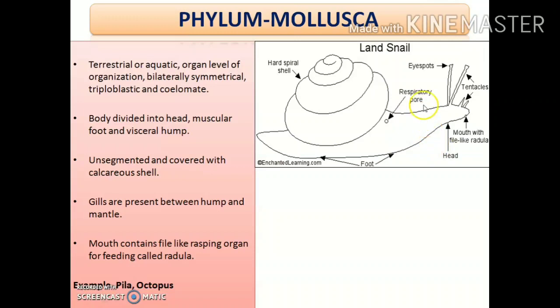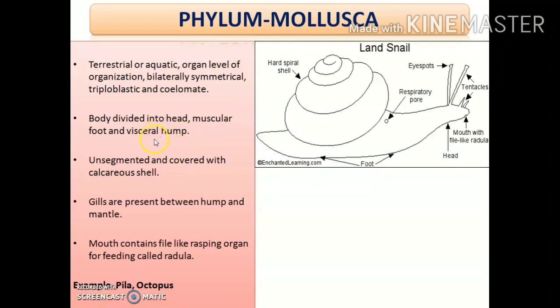The body is divided into the head, and this portion is the muscular foot, which helps the animal perform locomotion, that is, move from one place to another. And there is also a visceral hump.